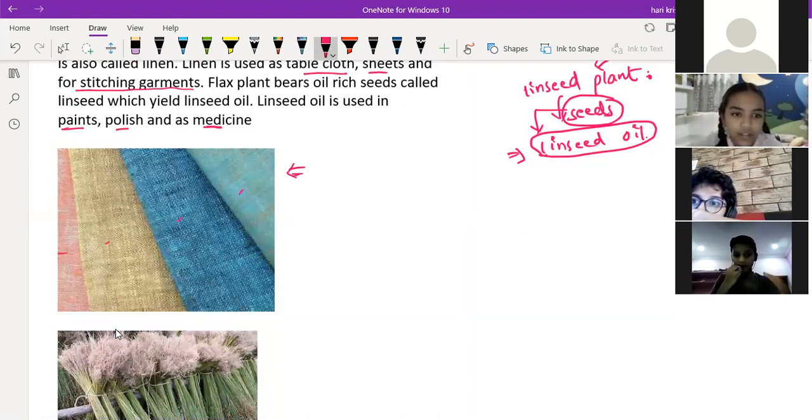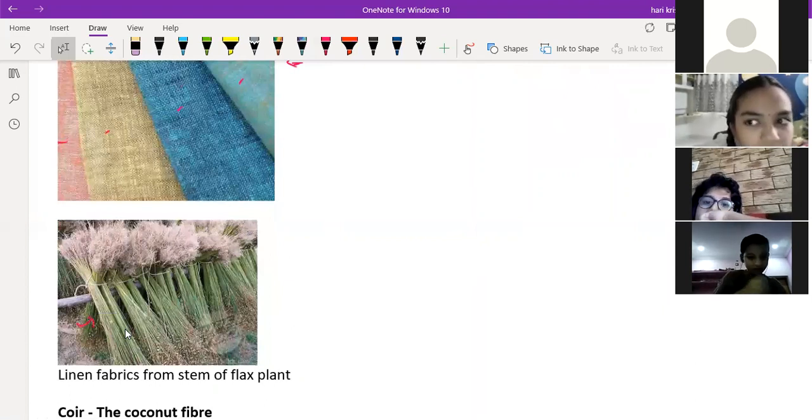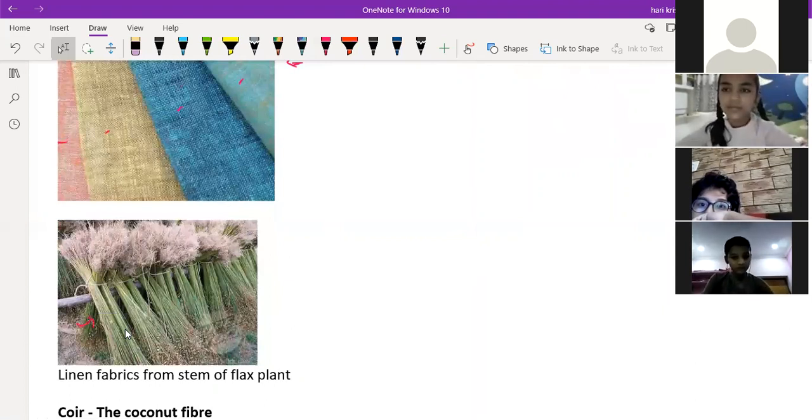There are 4 different colors of fabrics. And can you see the linseed stems? Yes, sir. So these are the linseed stems. Can you see the bottom seeds are there?